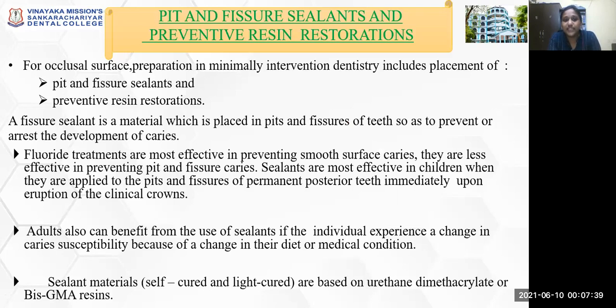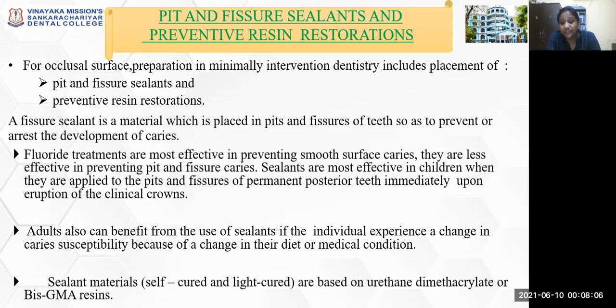Then moving on to pit and fissure sealants and preventive resin restoration. For the occlusal surface, the preparation in minimally invasive dentistry will include the use of pit and fissure sealants and preventive resin restorations. A fissure sealant is a material which is placed in the pits and fissures of the teeth so as to prevent or arrest the development of caries. Fluoride treatments are most effective in preventing smooth surface caries. They are less effective in preventing pit and fissure caries.